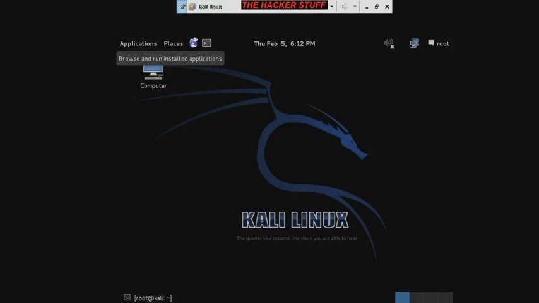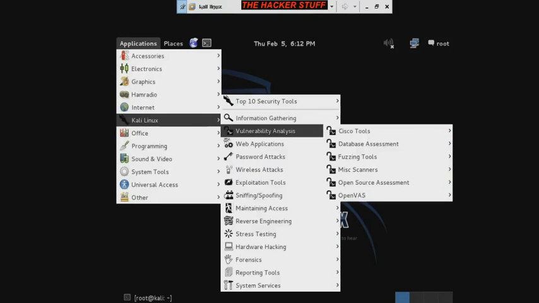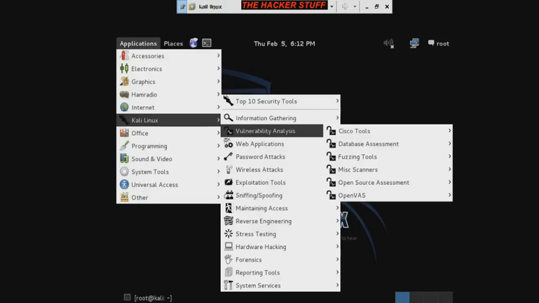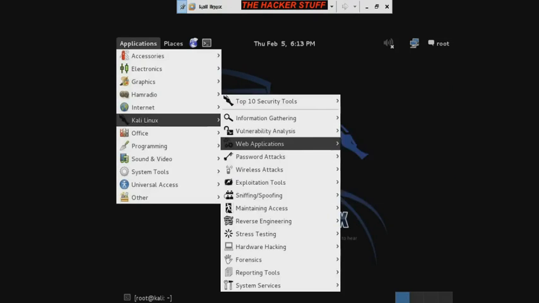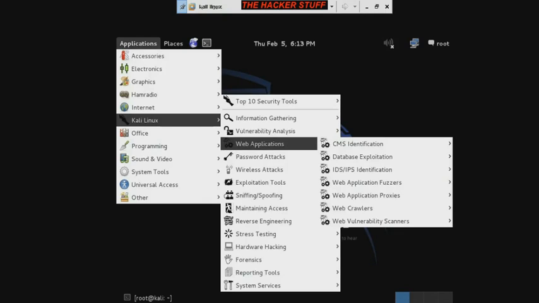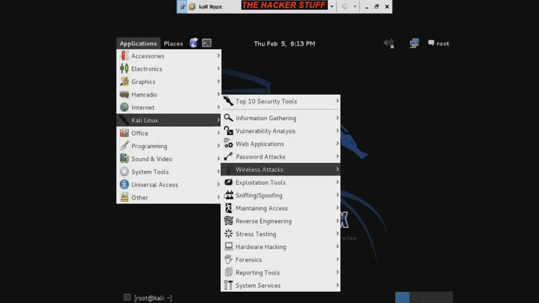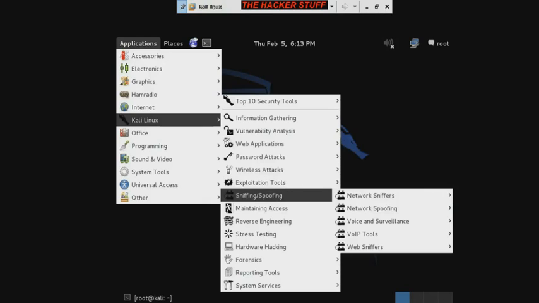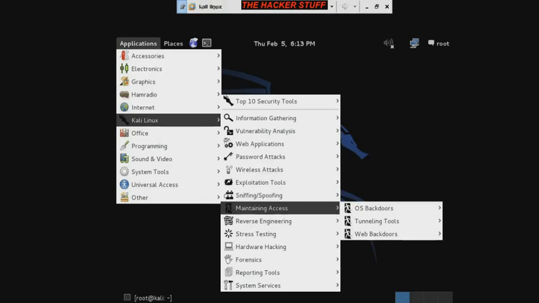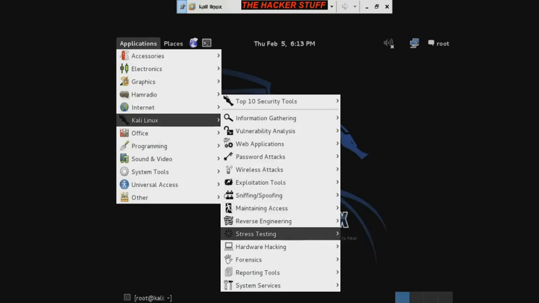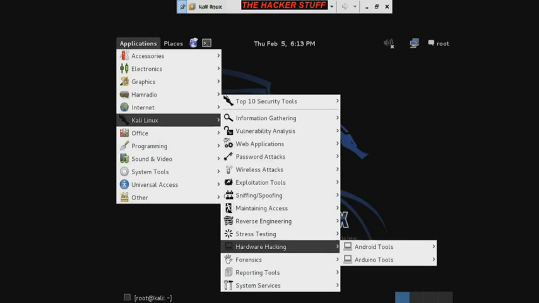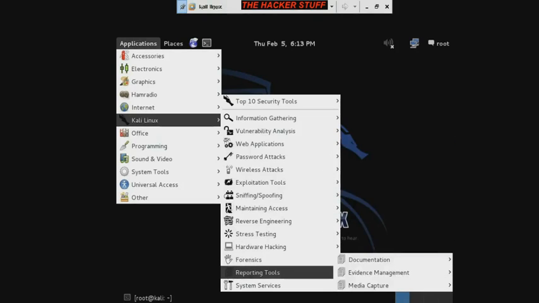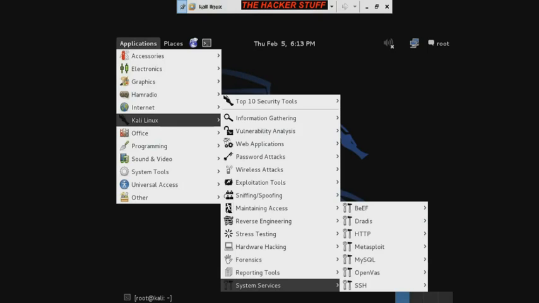Kali has numerous other tools too, which are among the best security and penetration testing tools ever found, which are categorized as Information Gathering, Vulnerability Analysis, Web Applications, Password Attacks, Wireless Attacks, Exploitation Tool, Sniffing, Spoofing, Maintaining Access, Reverse Engineering, Stress Testing, Hardware Testing, Forensics, Reporting Tool, System Services.